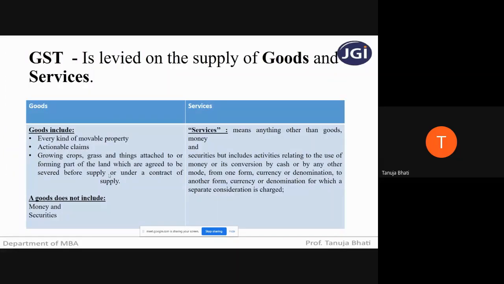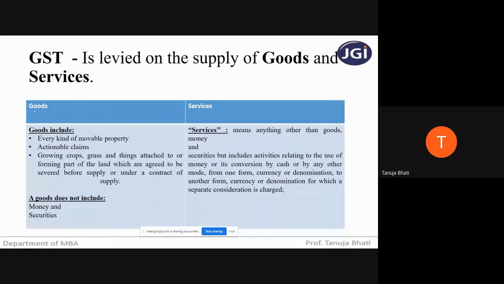Before moving ahead to the different acts, that is CGST, SGST, IGST, UTGST Act, let us know that GST is levied on the supply of goods and services, as already explained in lecture number 1. Now, what do you mean by goods and what do you mean by services? Once you are able to identify that a particular transaction is a transaction in goods or in services and there is a supply, then you are supposed to charge GST. For that, it is very important that you understand the meaning of goods and the meaning of services.